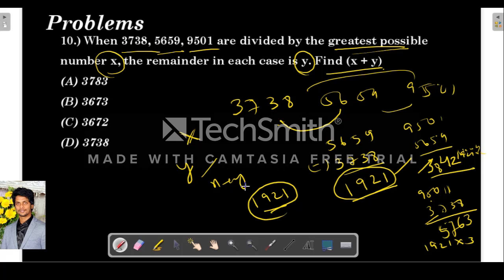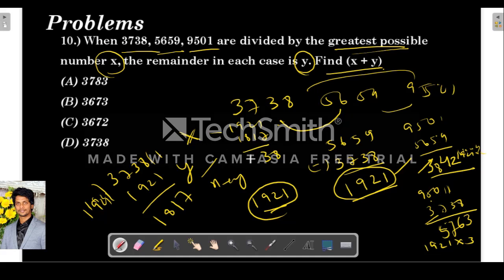So when all these three are divided by 1921, the remainder will be the same. So what will be the remainder? 3738 when divided by 1921, the remainder is 1817. So they are asking basically x plus y. So x is the greatest possible number 1921 and the remainder is 1817. So 3738 will be our answer.